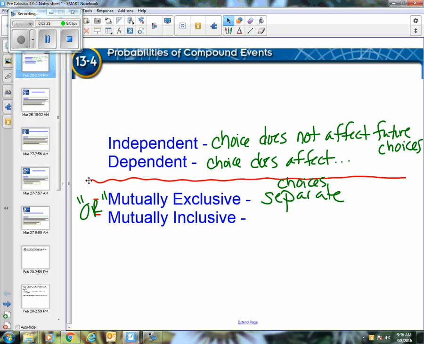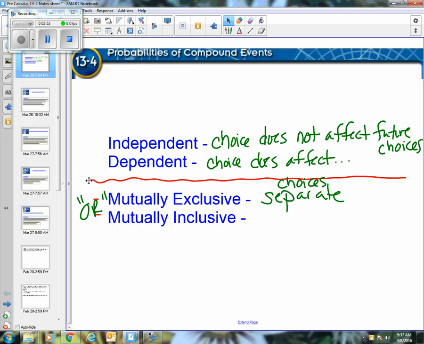You are not going to have both. It's not like there's some combination animal that's both a cow and a chicken, right? It's either chicken or it's steak. That would be mutually exclusive. So you're looking at two separate things. Or in sports, say you're looking at all the kids that play girls basketball and then all the kids that play boys basketball. Two separate rosters, two distinct choices that you're making.